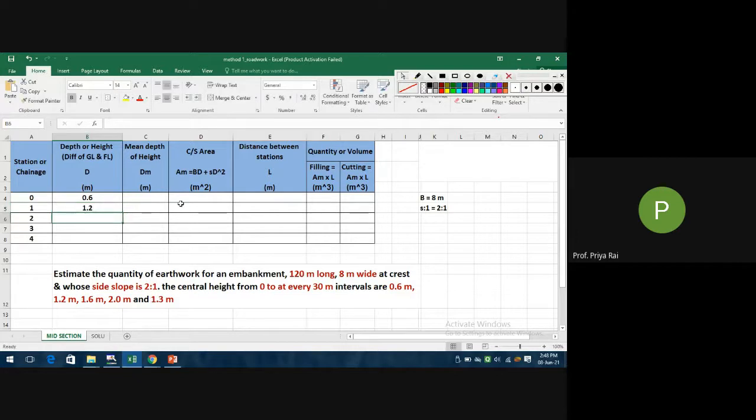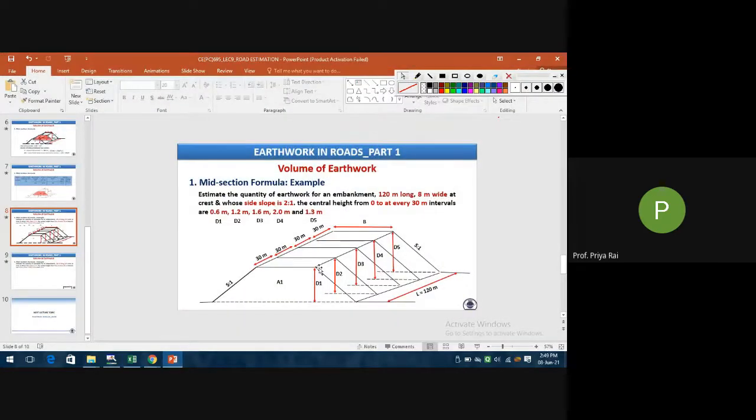This is 0th, first, second, third, fourth. Now tell me, what will be the value of D at the second chainage? 1.6. Very good. Then 2.0, then 1.3. Clear? This is D1, D2, D3, D4, D5, right? Now we will take the first section, meaning D1 to D2, A1 and A2.